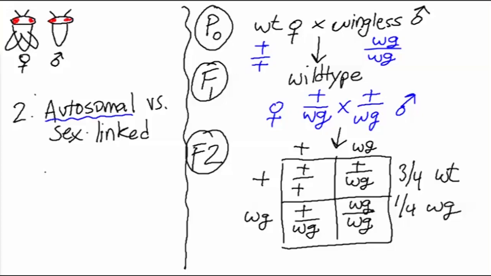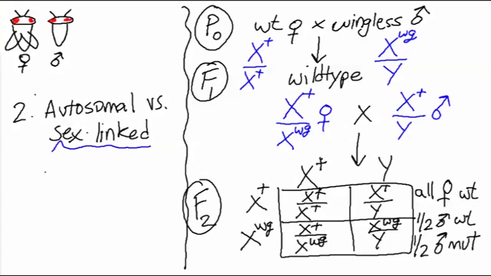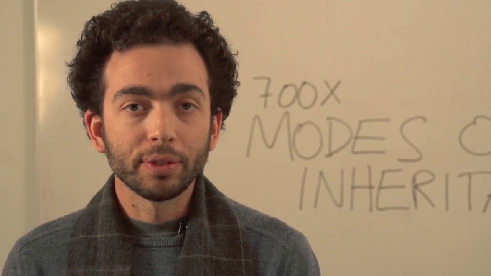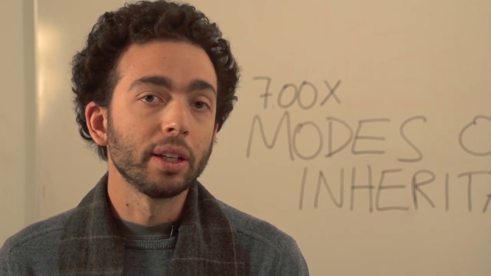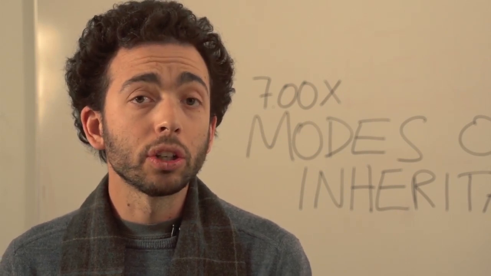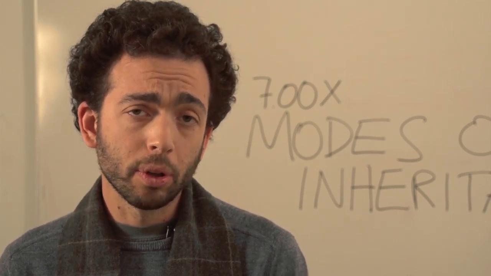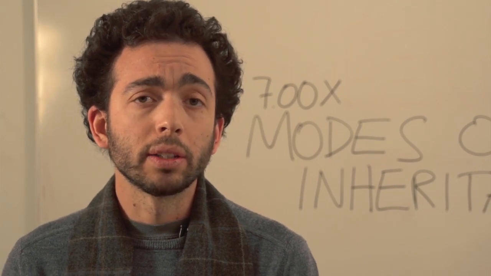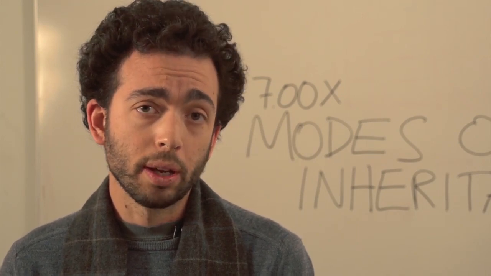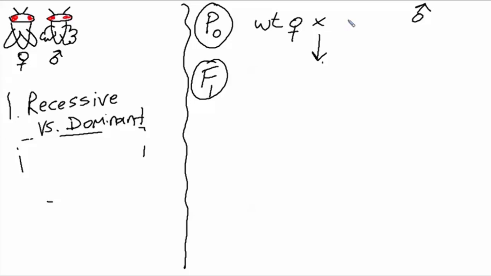And in this way, by comparing the data from this cross, we can determine whether the wingless trait is being inherited in an autosomal or sex-linked manner. So we've determined successfully that the wingless trait is being inherited in a recessive fashion. Now we're going to turn to a slightly more complicated example and analyze the mode of inheritance of a fly with a wrinkled wing.